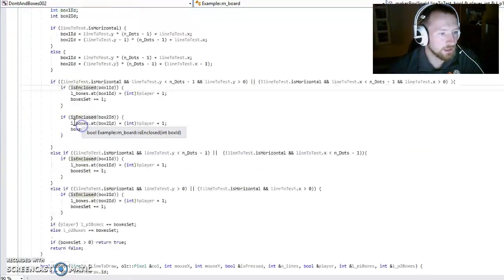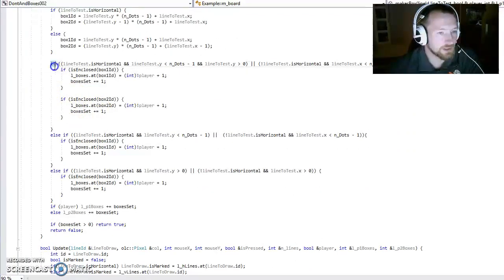That's what it does. Now, after it's done this, it will go in and say, okay, are we somewhere in the middle of the board? That is, are we not touching an edge box? Then we will check both box 1 and box 2. And if the box is enclosed, we'll give the player a point.